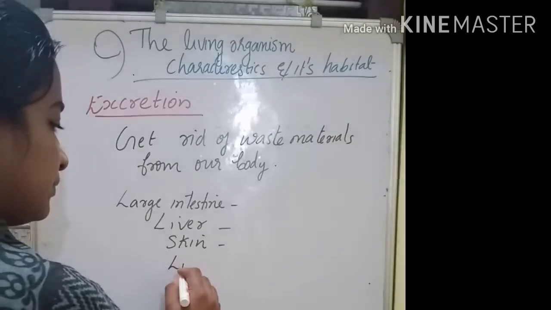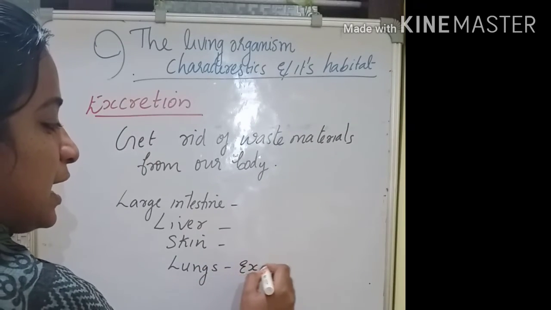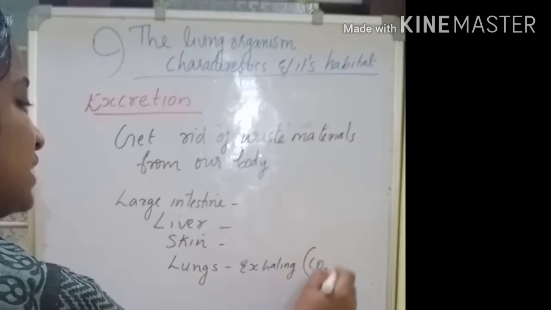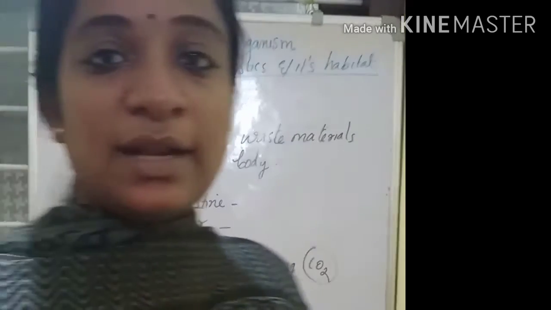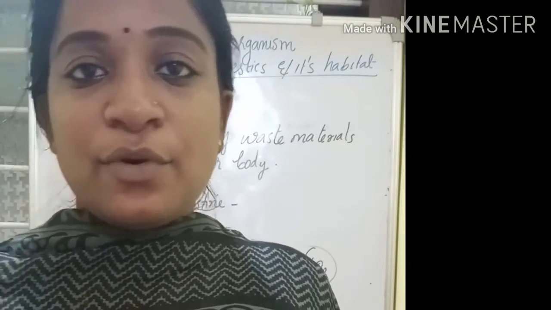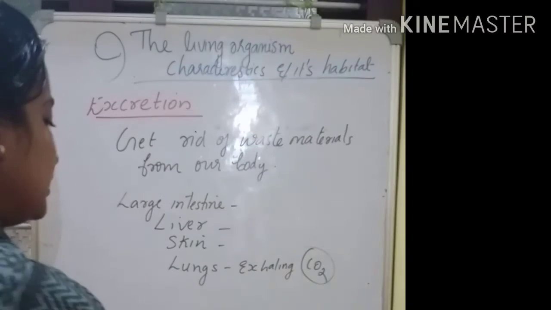Then lungs. How are they helping? They are exhaling carbon dioxide, right? Carbon dioxide is the unwanted material present in our body. Unwanted means a waste material, so it has to be removed, and it is removed through the lungs. Then kidney.